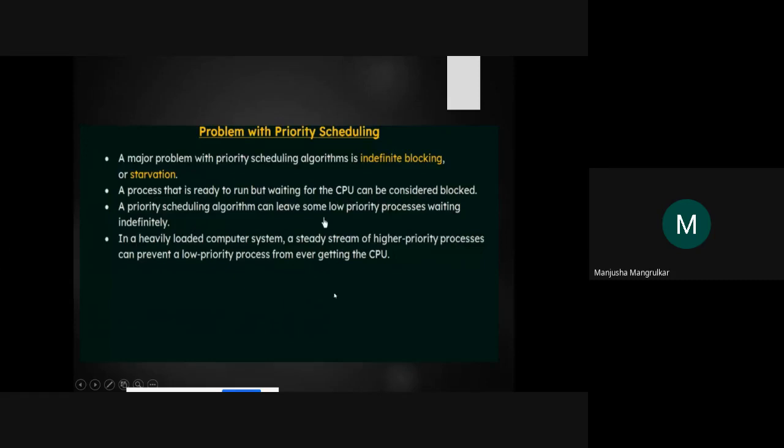In a heavily loaded computer system or any microcontroller or embedded system, a steady stream of higher priority processes can prevent a lower priority process from ever getting the CPU, right? This is the major problem of priority scheduling.